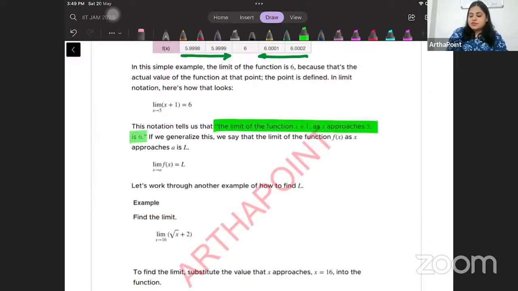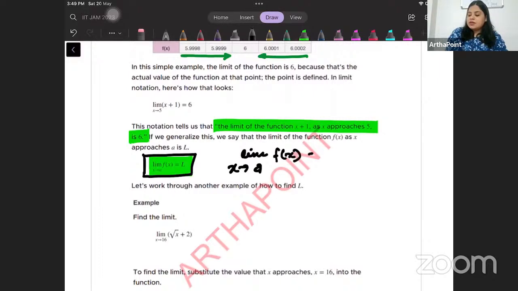is 6. And the notation that we use is this. So we say limit as x approaches a of f(x) is L. This is how we write this.